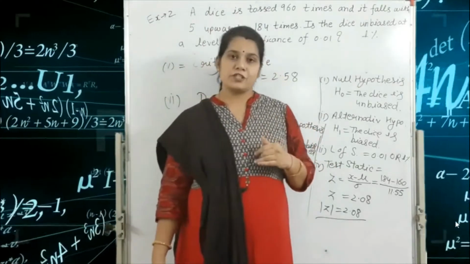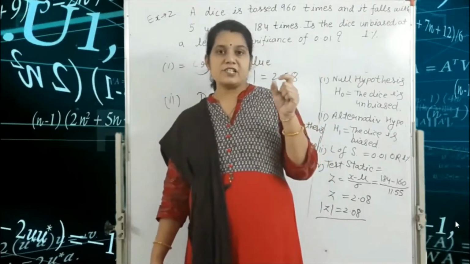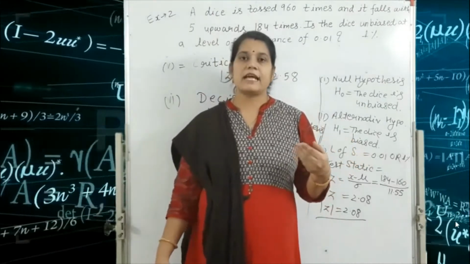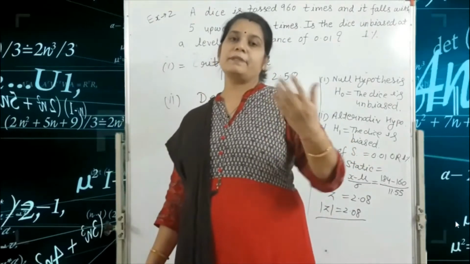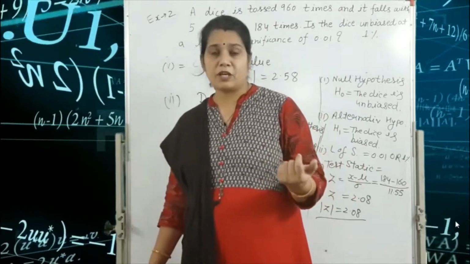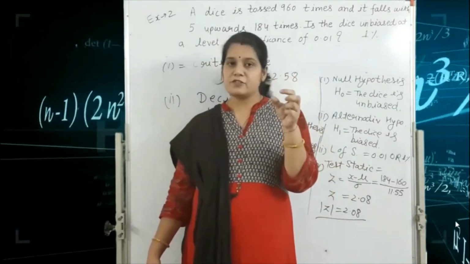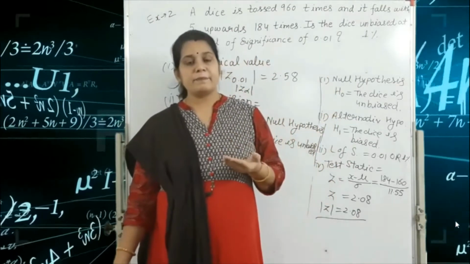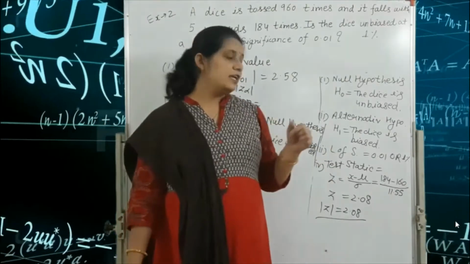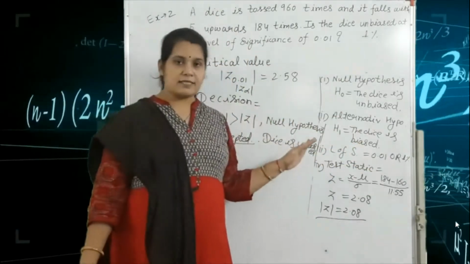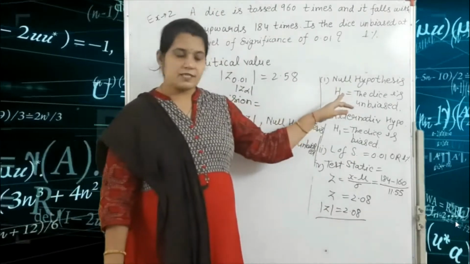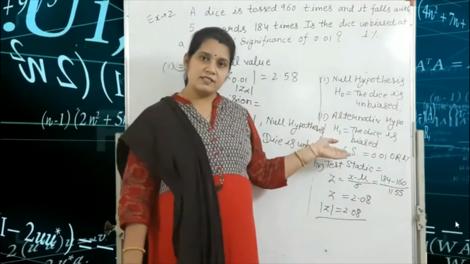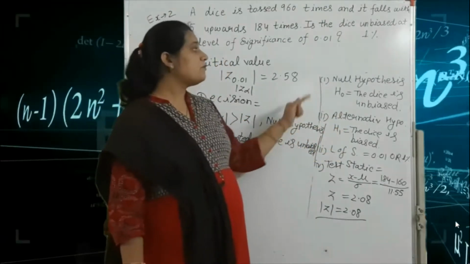The second type of question includes the 1% value given in the population form. For example, 90% people are or 95% people are. This is a percentage value given in the population form. In this type of example, we write all six steps: the null hypothesis, and the alternative hypothesis, which is just the opposite of the null hypothesis.